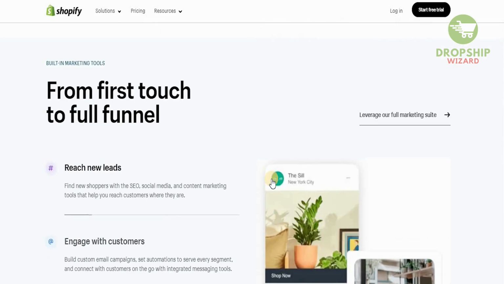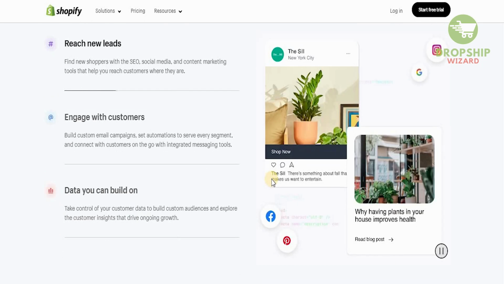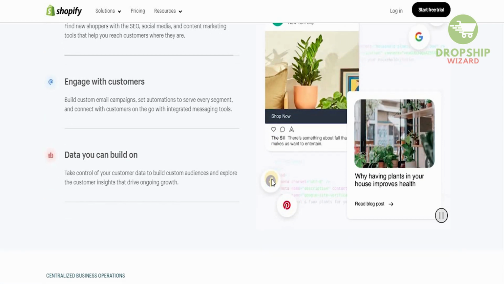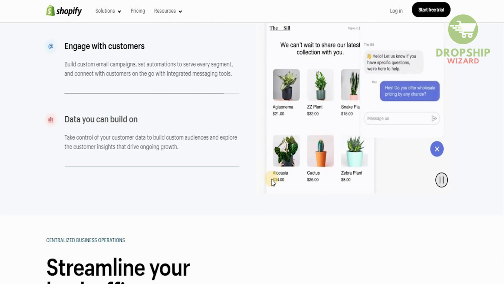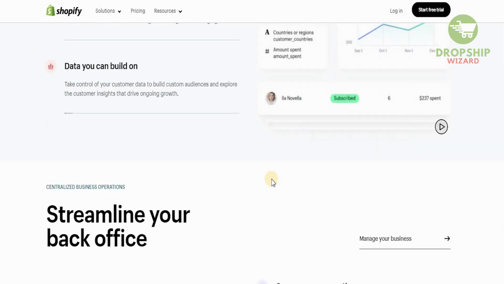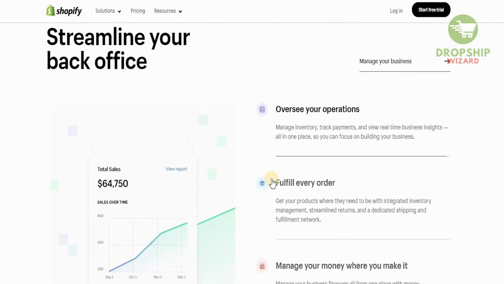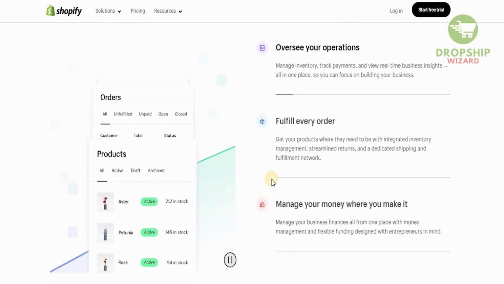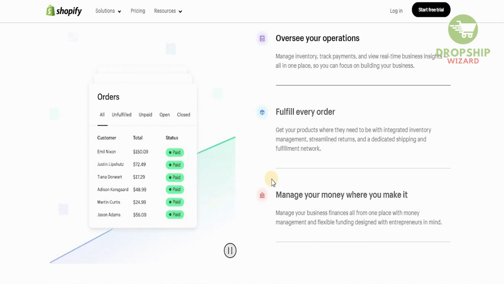from online to the checkout line. It is easy to find new shoppers with the SEO and social media and content marketing tools that help you create and reach customers where they are. And you can build custom email campaigns, set automations to serve every segment, and connect with customers on the go with the integrated messaging tools, and take control of your customer data to build custom audiences and explore the customer insights that are driving the online growth. You can manage inventories, you can track your payments, and view real-time business insights all in one place, so you can focus on building your business.